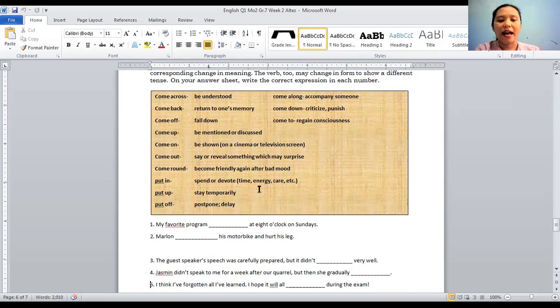Fourth, Jasmine didn't speak to me for a week after our quarrel. But then, she gradually blanked. So, nag-away daw kami ni Jasmine. After a week,